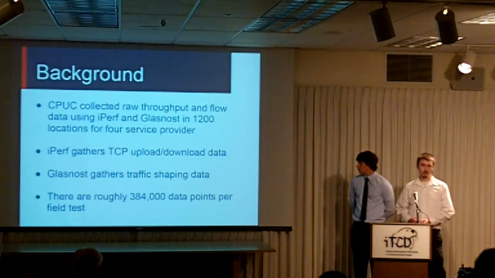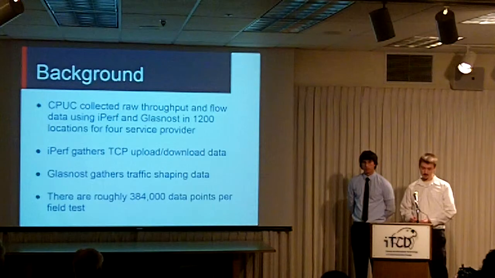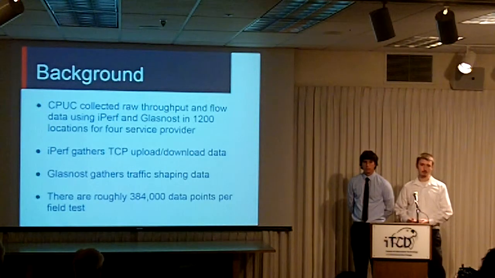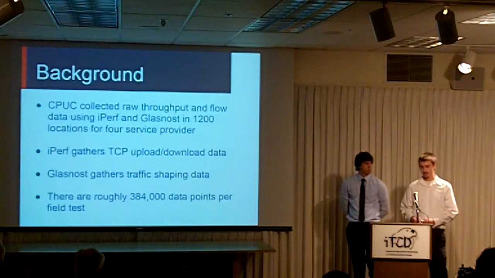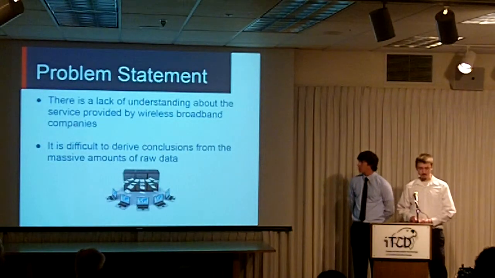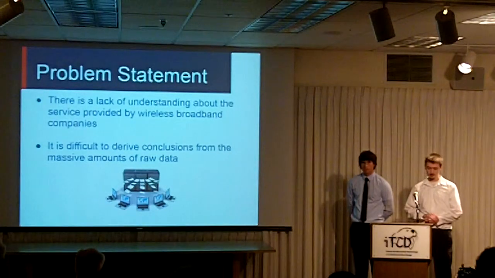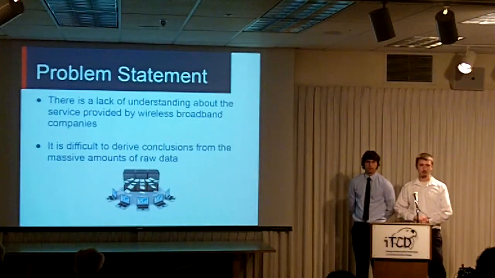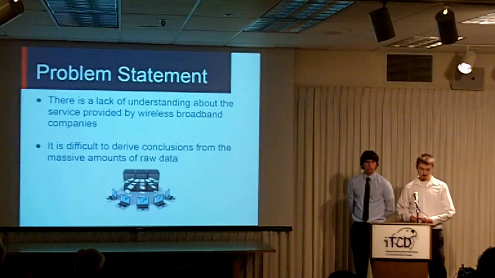At every location, 4 service providers were subjected to 4 upload and 4 download tests, each test consisting of a minimum of 10 data points. This equates to a minimum of 384,000 data points per field test. The California Public Utilities Commission has identified that there is a fundamental problem regarding the service provided by wireless broadband companies. Due to this, the field testing was conducted to analyze the actual service provided by these companies.